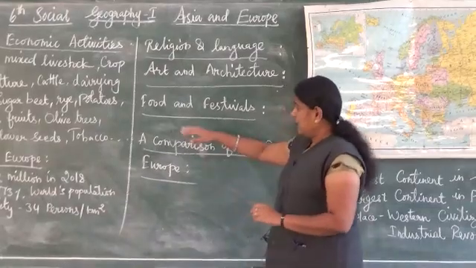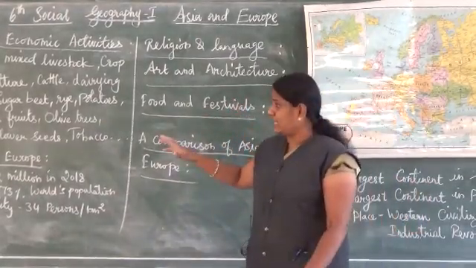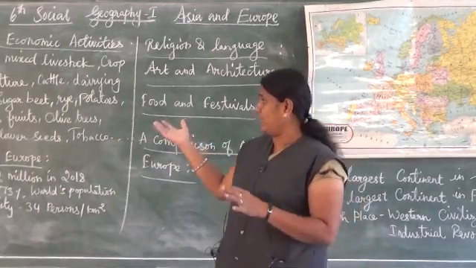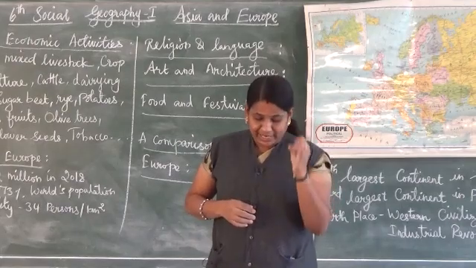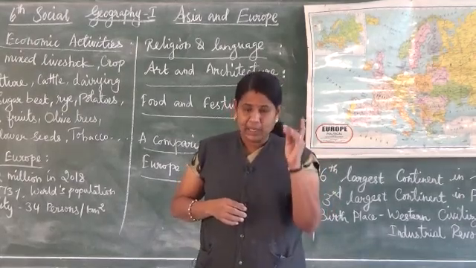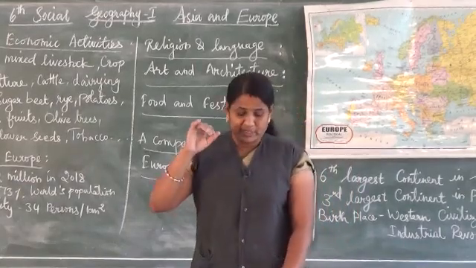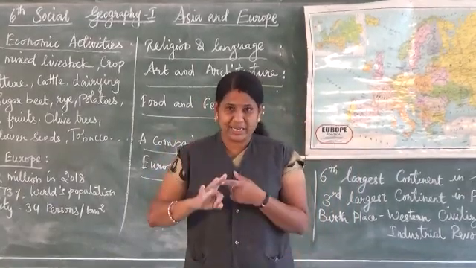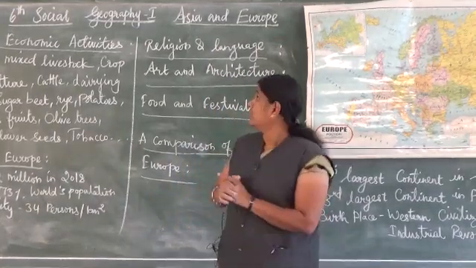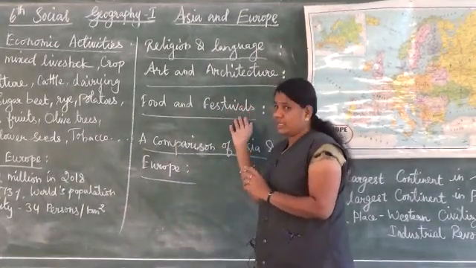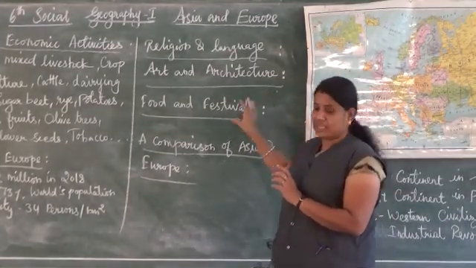The next and last one, food and festivals. So already I said they use wheat, oats, sugar beet and potatoes. Their main foods are bread, fish, meat, potatoes and dairy products, which are the staple food. So which are the festivals they celebrate in Europe? This is also one of the short answers. Which are the festivals they follow?